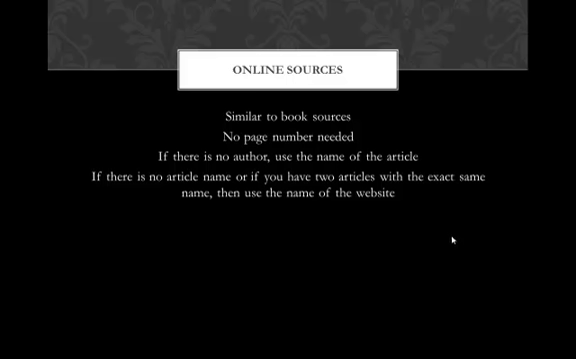And if by some weird chance there's no article name, or if you have two articles with the exact same name, then you should use the name of the website that it comes from. But you are only going to use the name of the website if you don't have an article name, or if you have two articles with the exact same name. And again, that's going to be very rare. However, if that does happen, do not use URLs, the web addresses, the www, etc. URLs should never, ever, ever be used in internal citations.